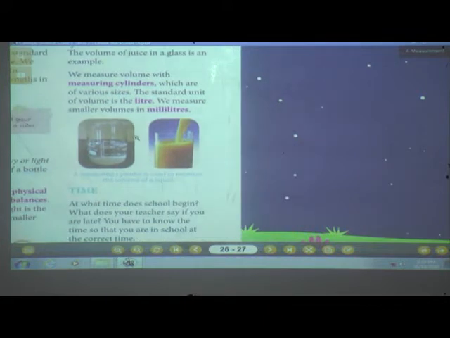Even if you have a cold or cough, you go to the doctor and the doctor gives you medicine and syrup. What is the measurement of syrup? How much syrup do you take? What does the doctor tell you? He writes in the prescription to take the syrup 5 ml daily 2 times or 3 times. What is ml? Milliliter.